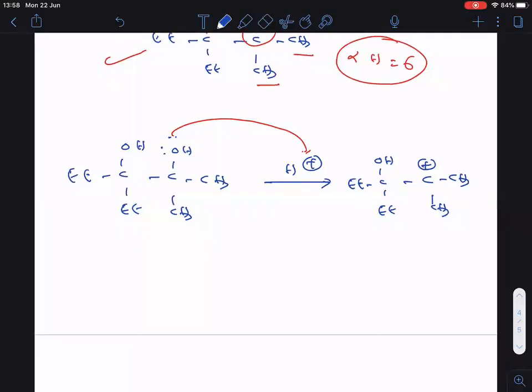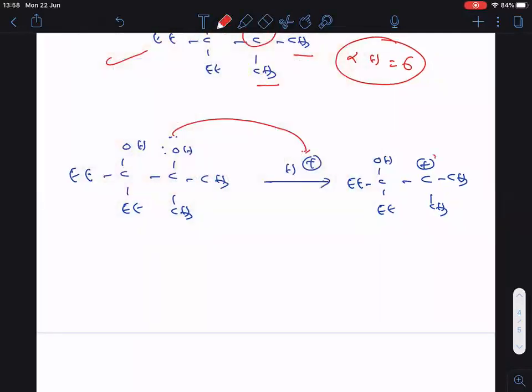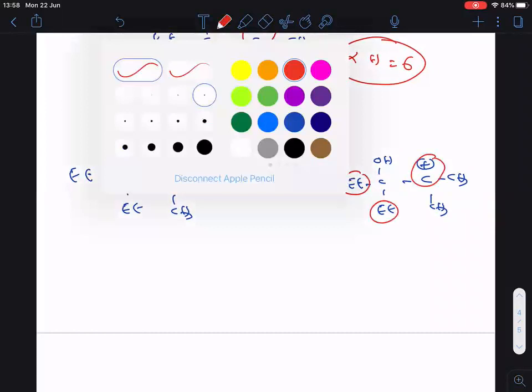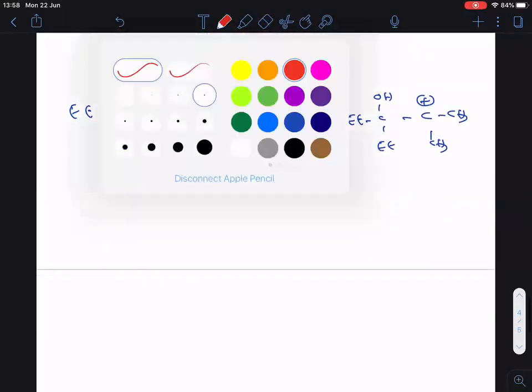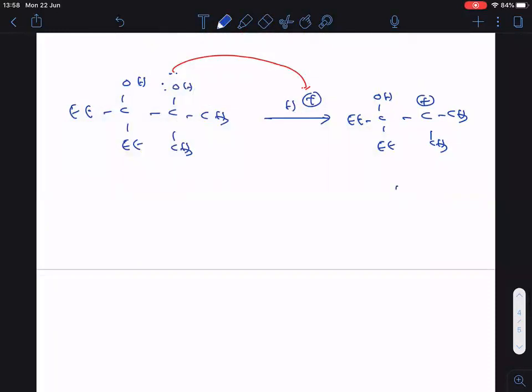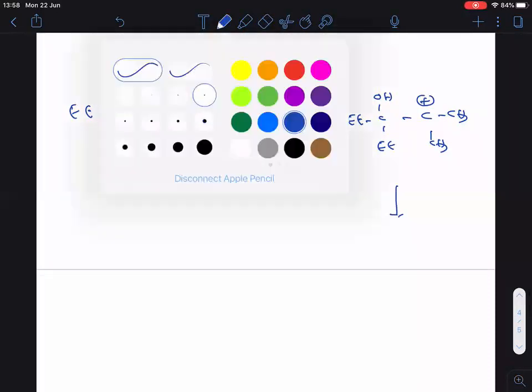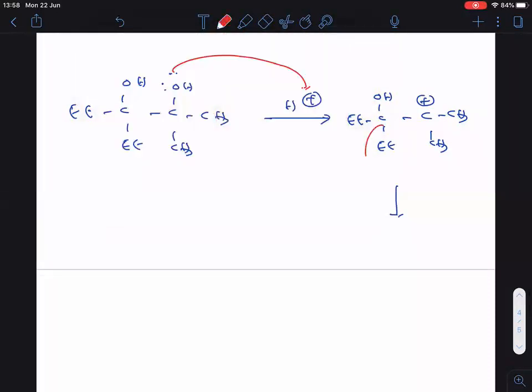Now, see clearly here, this is the carbocation. On the adjacent carbon, two ethyl groups are there, you see. Clear? So, migrate any one ethyl. Let me take any one ethyl.